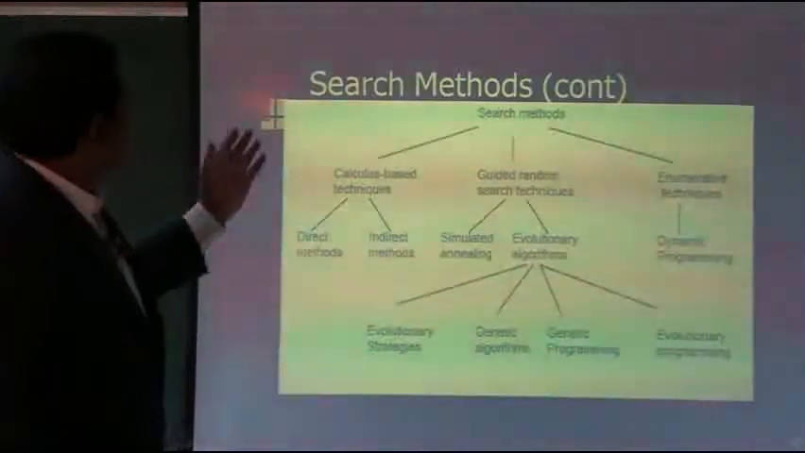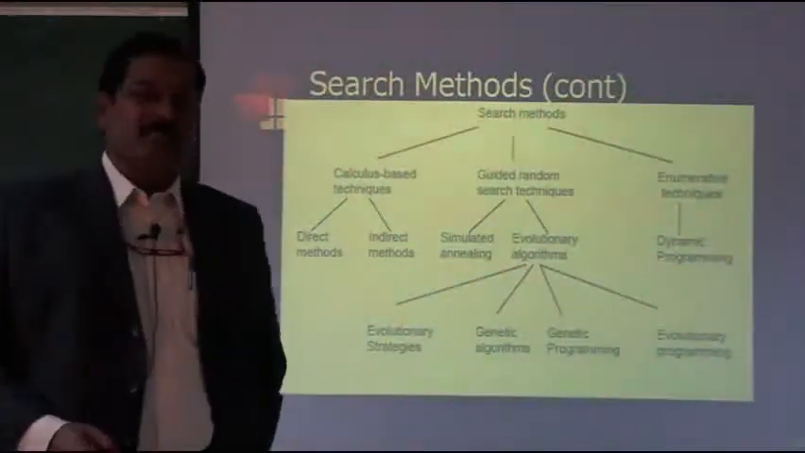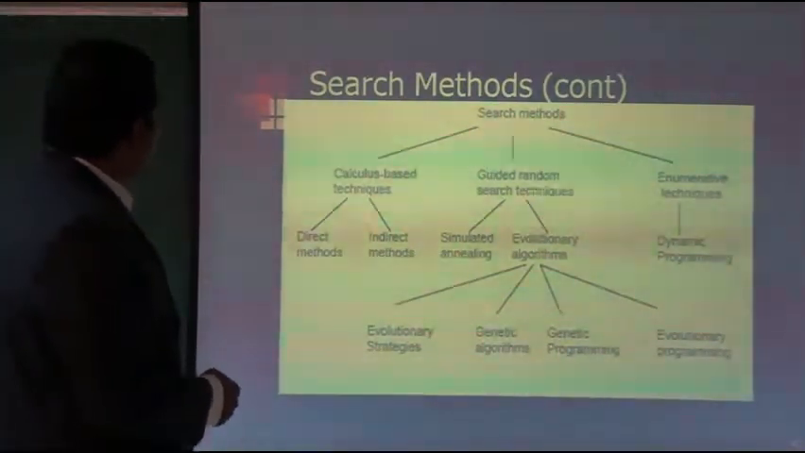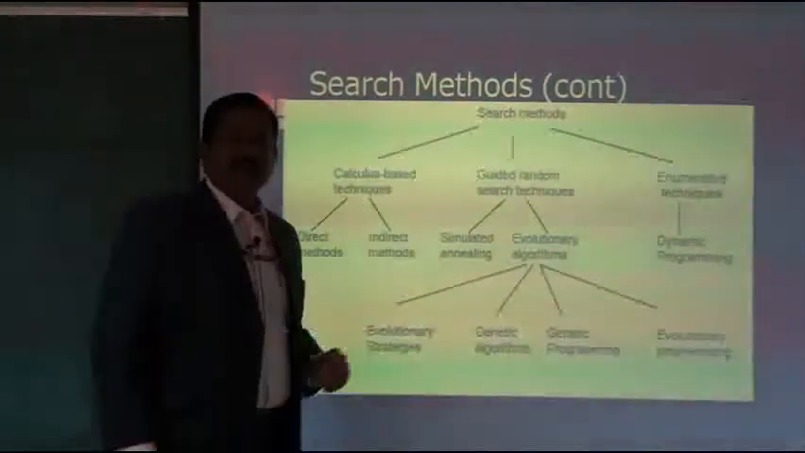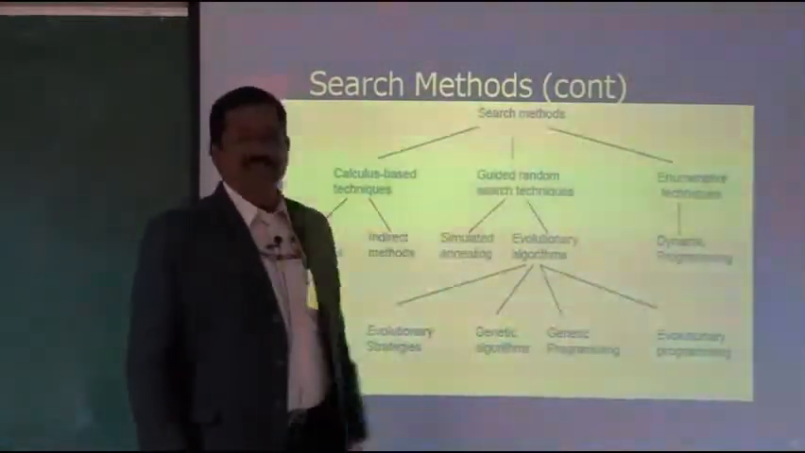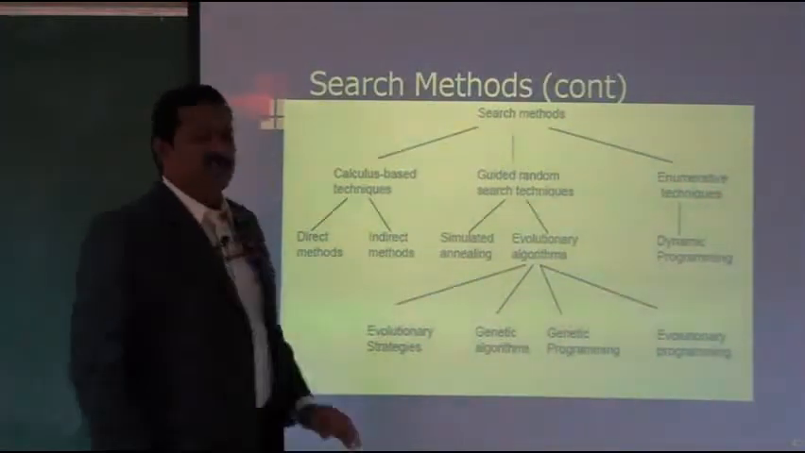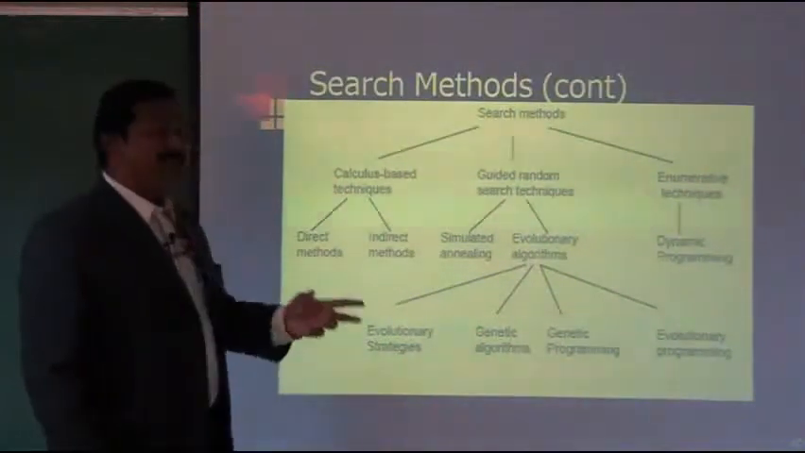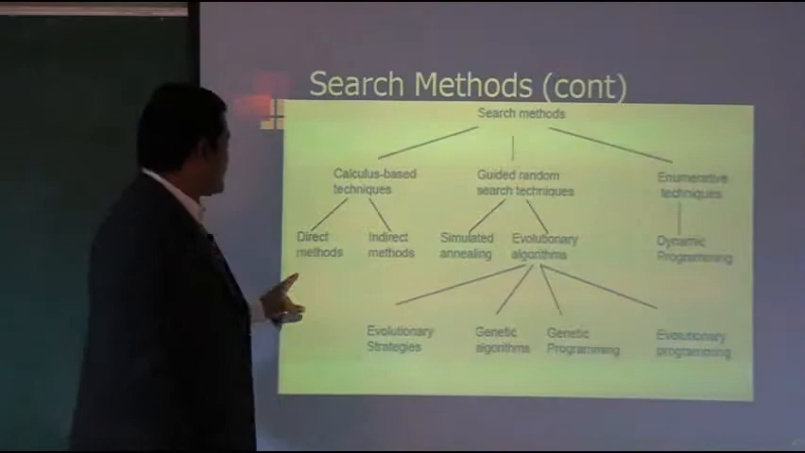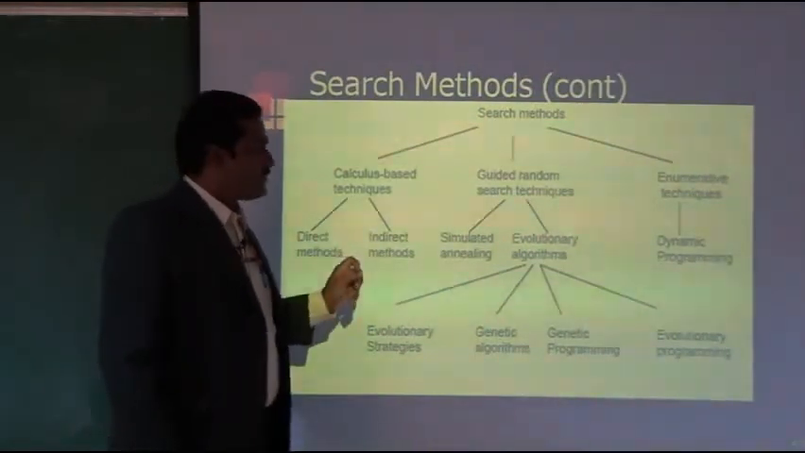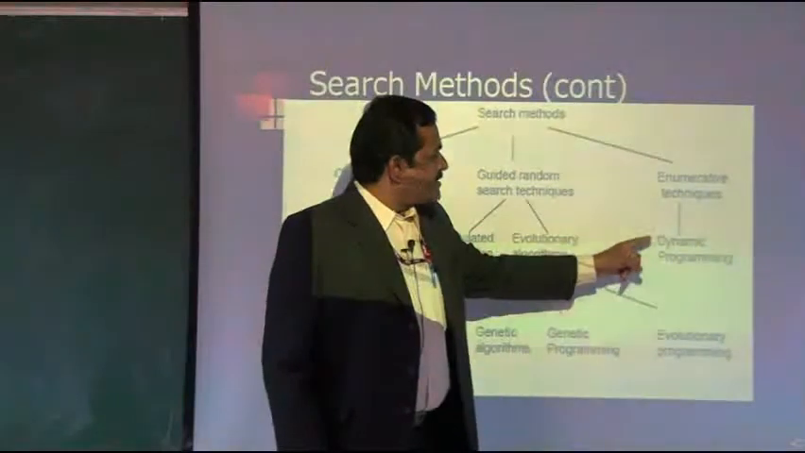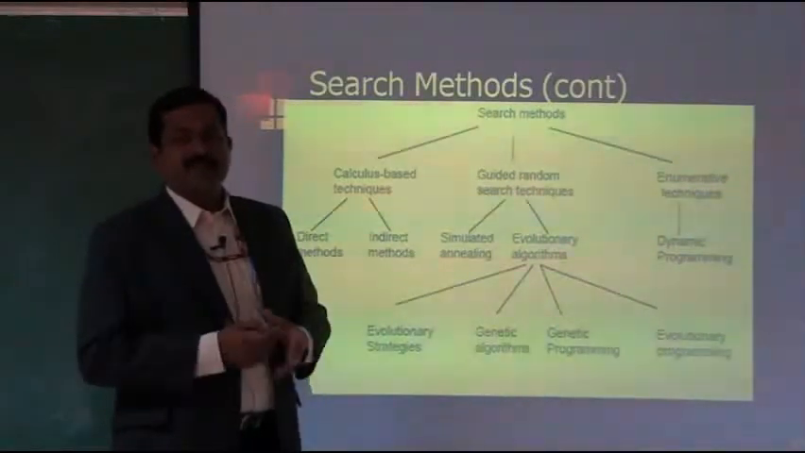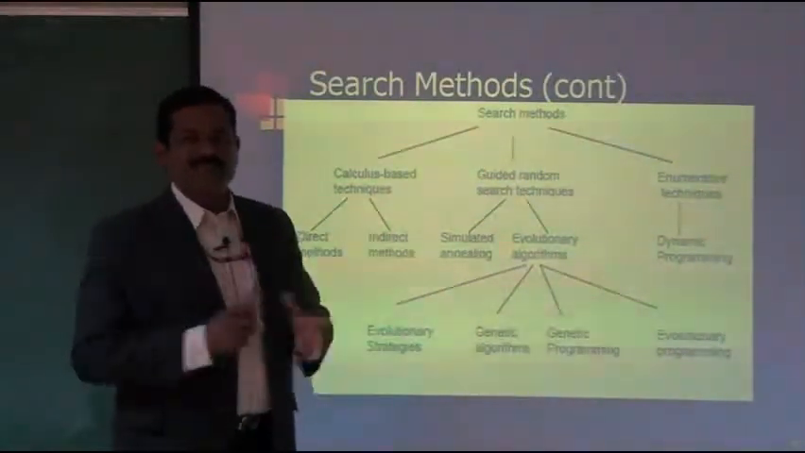And this is in fact the search methods classification. The entire set of search methods could be classified into calculation based techniques, guided random search techniques, and enumerative techniques, three broad categories. Calculation based techniques are classified into two types: direct methods and indirect methods. Enumerative techniques include dynamic programming, one of the interesting areas, dynamic programming, not static programming.